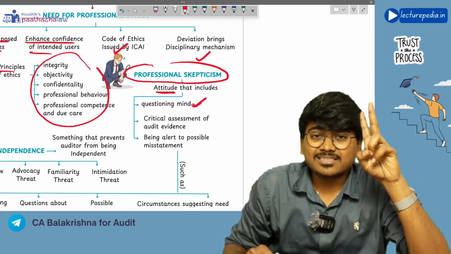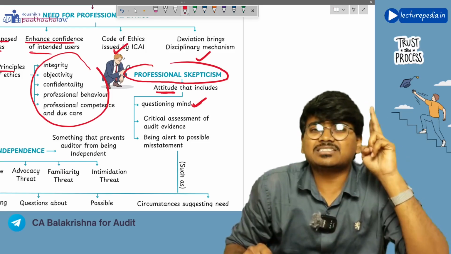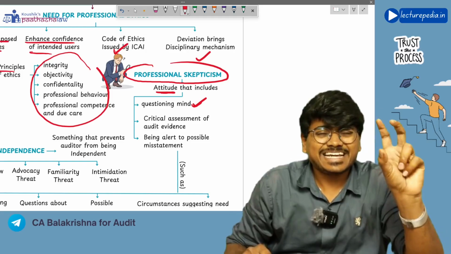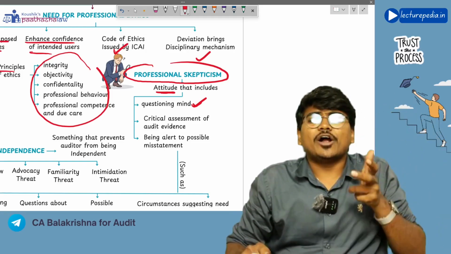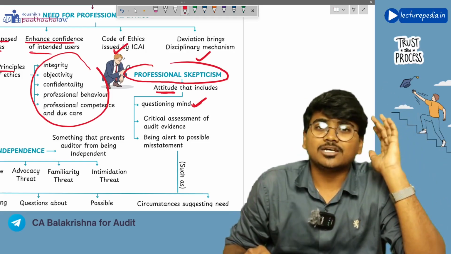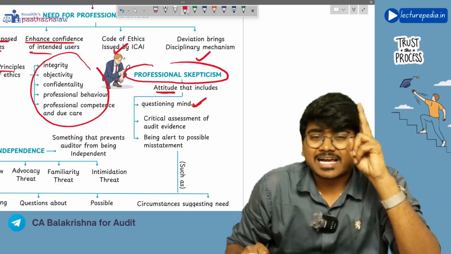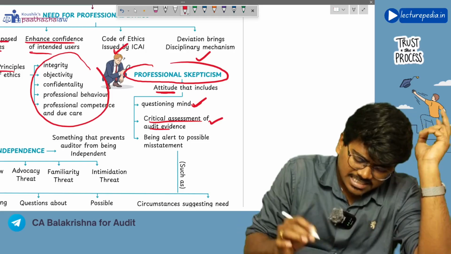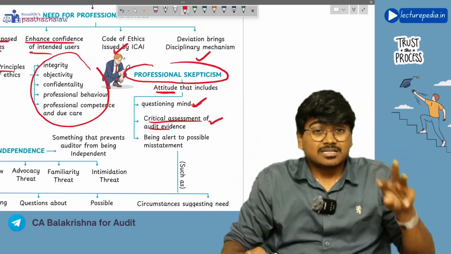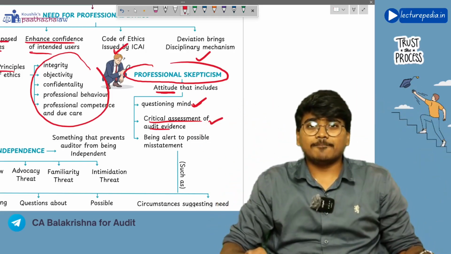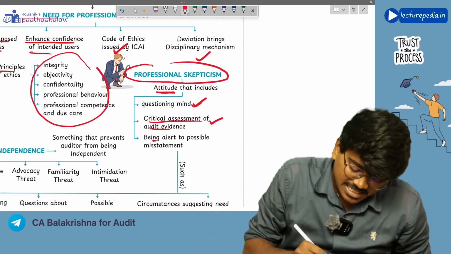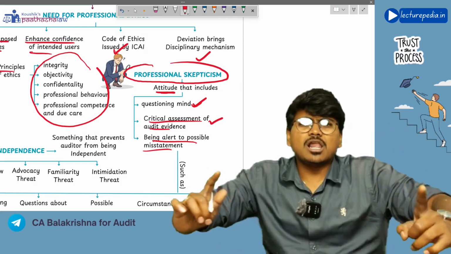The second thing in this professional skepticism, that is the attitude of the auditor, is to critically assess whatever audit evidence the auditor obtains. This is the second aspect: critical assessment of audit evidence. And the third thing that should be there in the attitude of the auditor is being alert to possible misstatements.